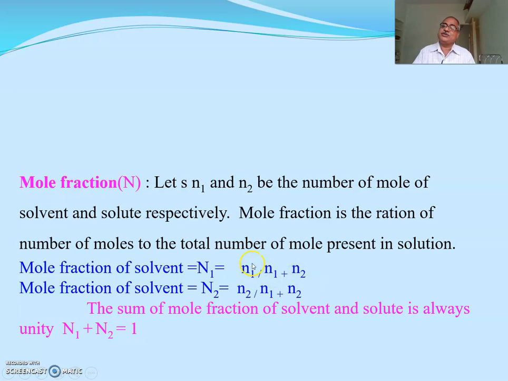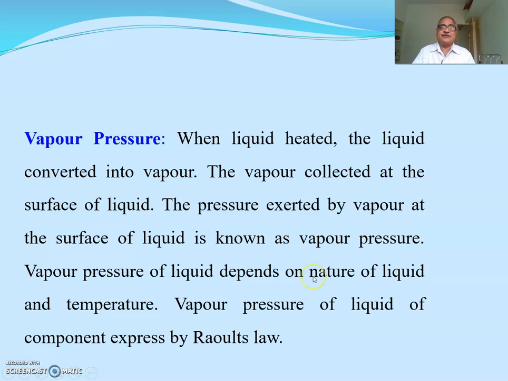n1 is the number of moles of solvent, n2 is the number of moles of solute. n1 plus n2 is the total number of moles present in solution, because you know the solution contains solvent as well as solute. Similarly, the mole fraction of solute, N2, equals n2 upon n1 plus n2. And the summation of the mole fractions of solvent and solute is always unity: N1 plus N2 equals 1.